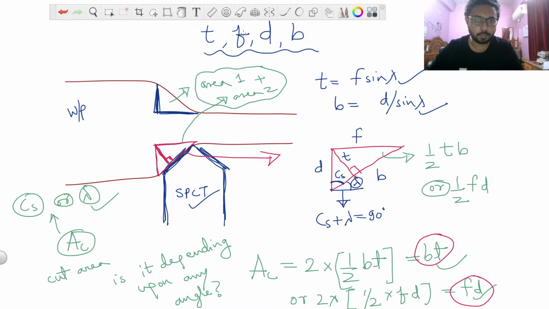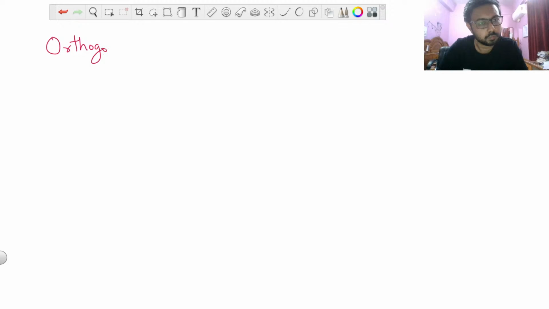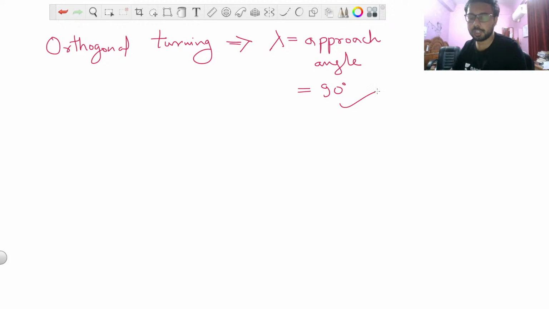So I am just removing all this and drawing one last thing. So for orthogonal turning, approach angle lambda is equal to 90°. This was the assumption, and therefore what will the workpiece and single point cutting tool figure look like for this type of orthogonal turning?